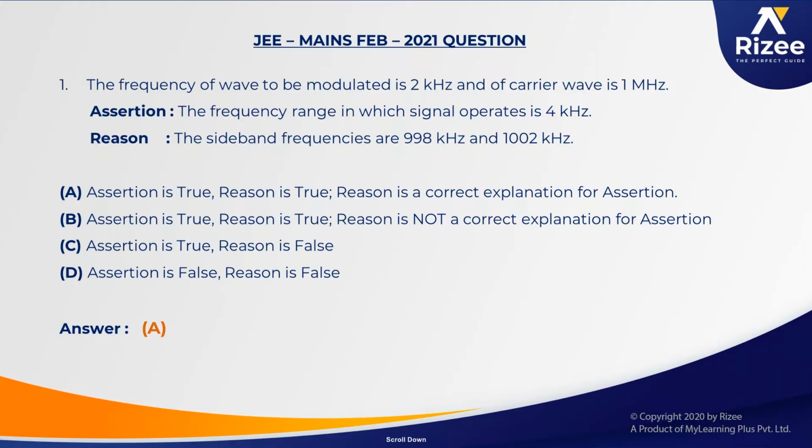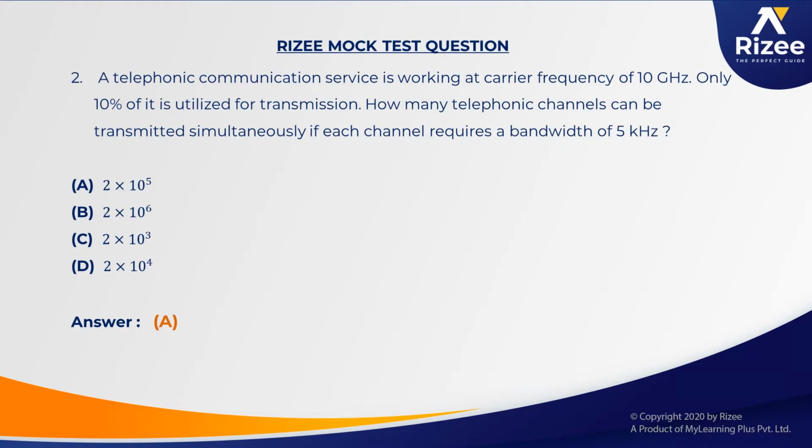Now, when we compare the questions that appeared in JEE Mains and the RISE questions, I first want to go for the first question. This question comes under communication systems, where modulation and carrier wave frequency are given. He has asked about assertion and reason, and which will be the correct option. A similar question has appeared in RISE. We cannot expect the same question with the same values in the NTA, but the concept is going to be the same.